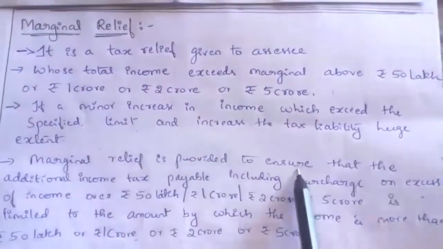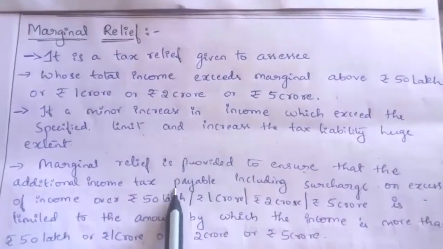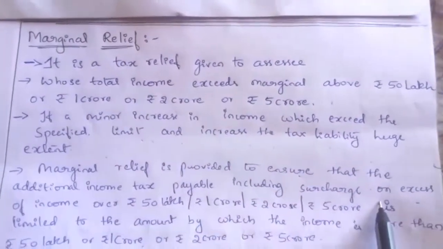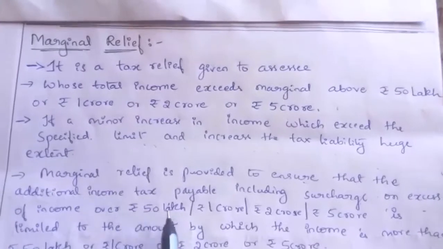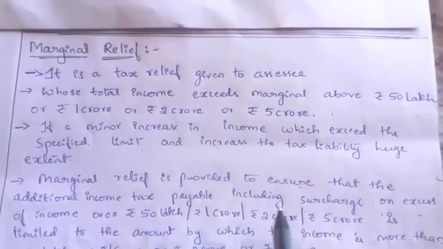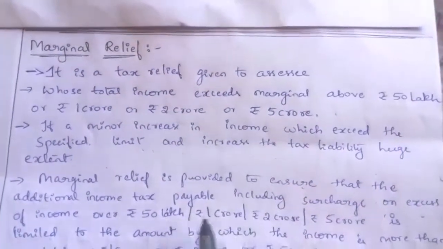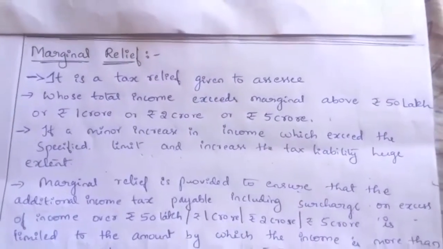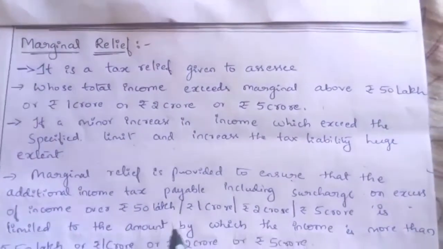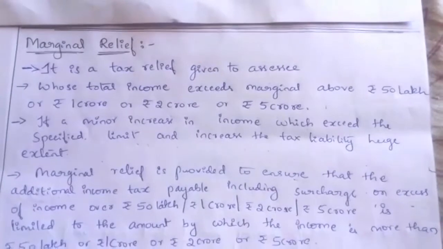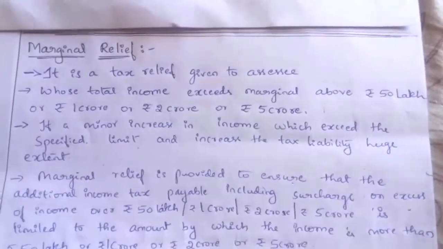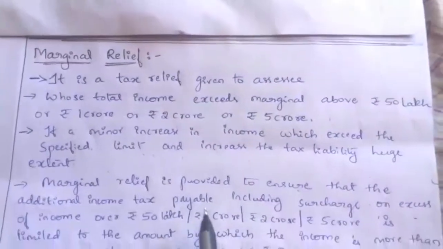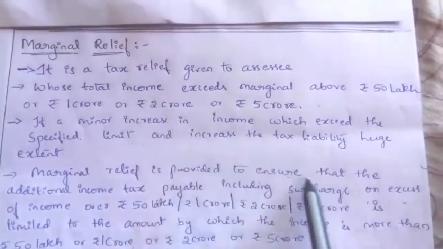Marginal relief is provided to ensure that the additional income tax payable, including surcharge, on the excess of income over 50 lakh, might be 1 crore, 2 crore or 5 crore, is limited to the amount by which income is more than the 50 lakh or 1 crore or rupees 2 crore or 5 crore.